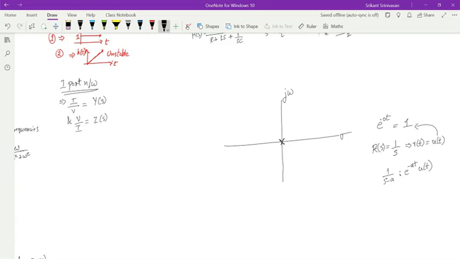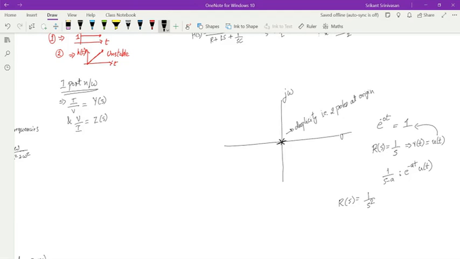What if I have two poles at the origin? So now it's a double pole. It has a multiplicity. The denominator will be squared, very good. So that means r of s is equal to 1 by s square.